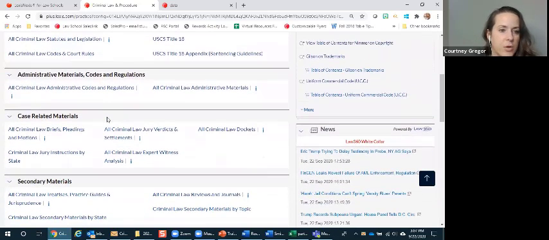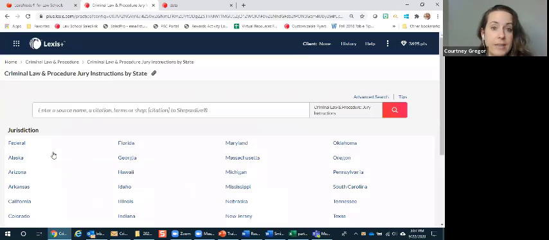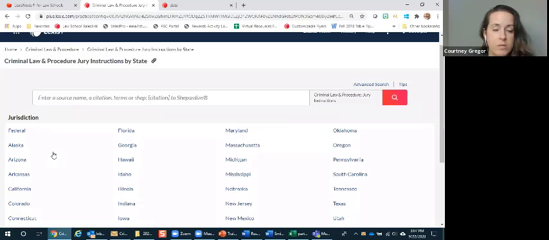But I wanted to show you a case-related material. So here's another way to get into those briefs, pleadings, and motions. And then I really like the jury instructions because they just do a really great job of, again, laying out the elements of the crime very specifically. And so I also like these for something like bar review or something like that. You can go in by your jurisdiction